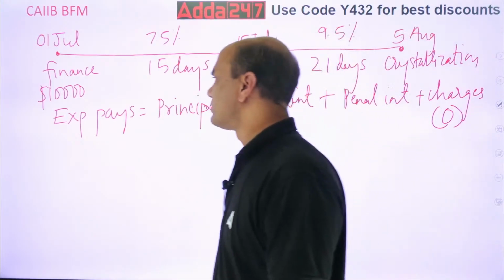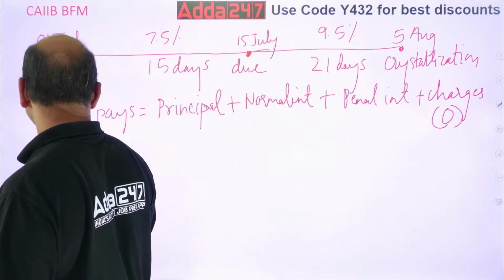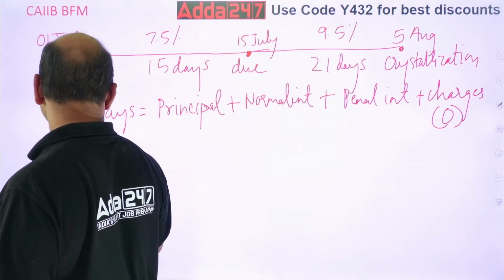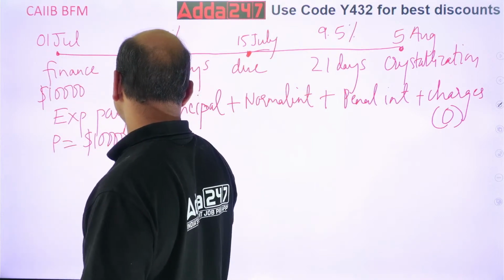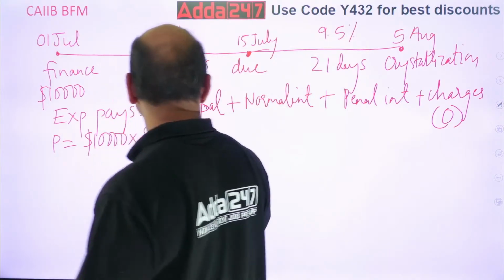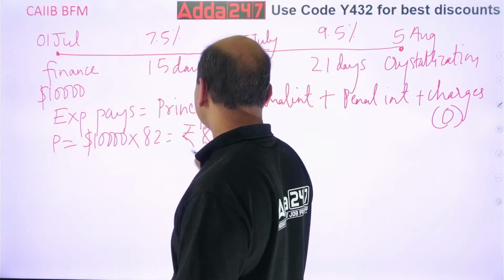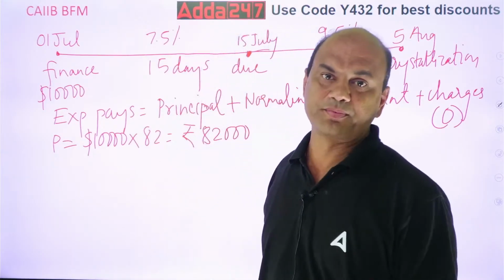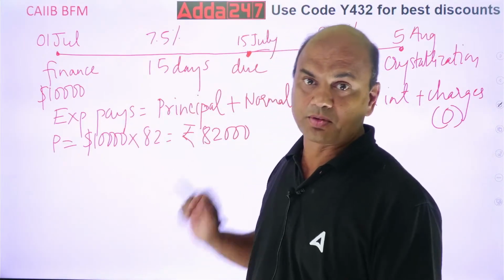Principal. What is the principal amount? P equals, what is the amount? $10,000 into the rate we have fixed just now, 82. So 82,000 rupees. The customer will be paying me 82,000, this is my principal amount. The customer will be paying me 82,000 as a principal amount.